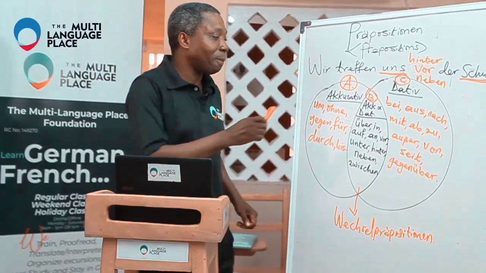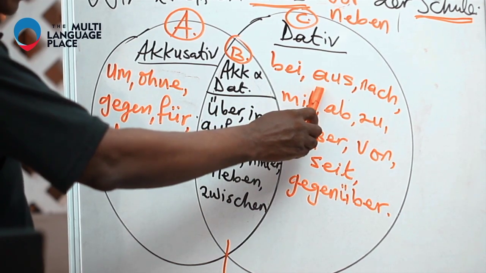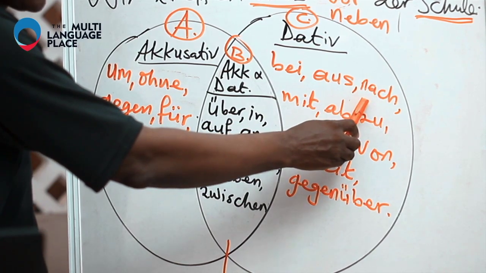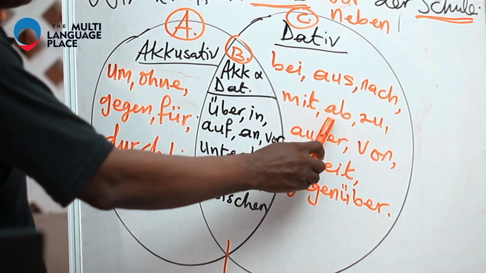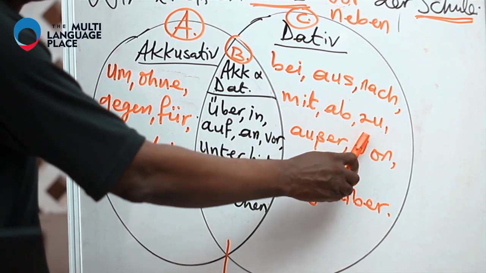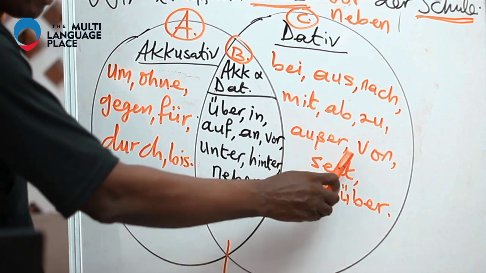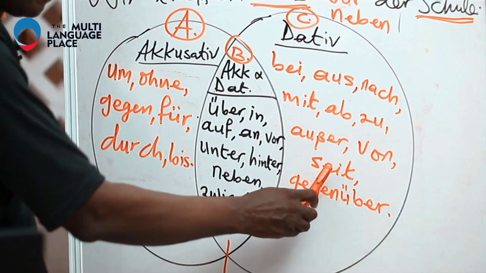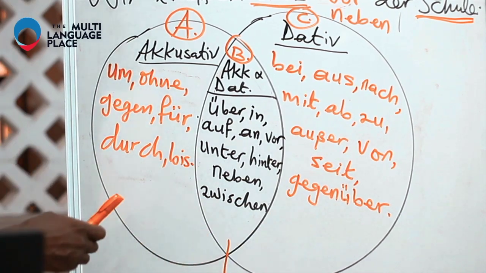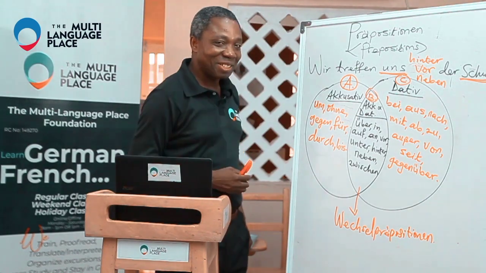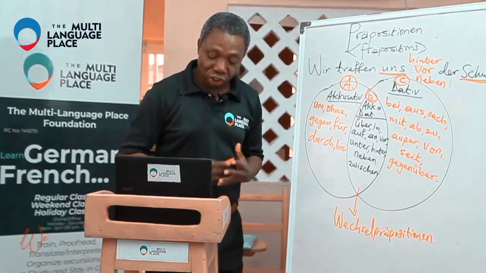Now we go to the last category: bei, aus, nach, mit, ab, zu, außer, von, seit. This is very interesting. Gegenüber. You enjoy it? Okay, so those are the prepositions that we have in German.